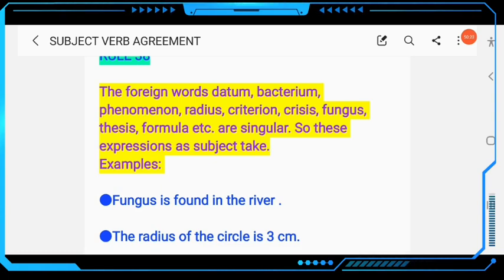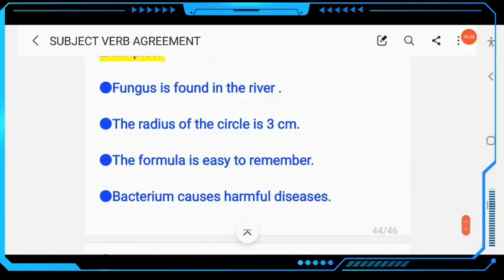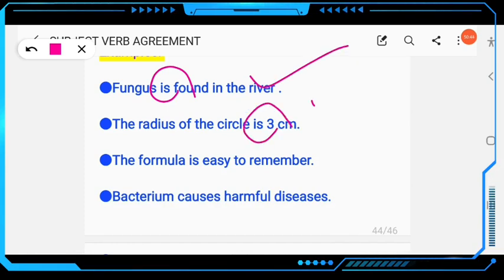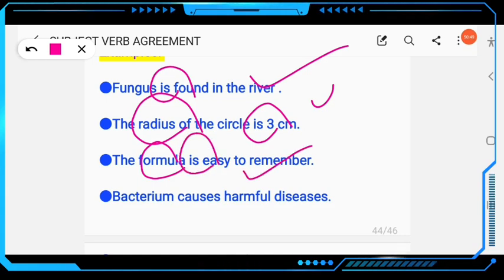The foreign words datum, bacterium, phenomenon, radius, criterion, crisis, fungus, thesis, formula are singular. So when these expressions are the subject, they take a singular verb. Look at this example: fungus is found in the river. The radius of the circle is. The formula is easy to remember, but the formulae are to be remembered. Bacteria cause, but bacterium causes harmful diseases.